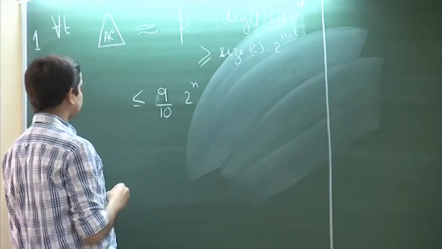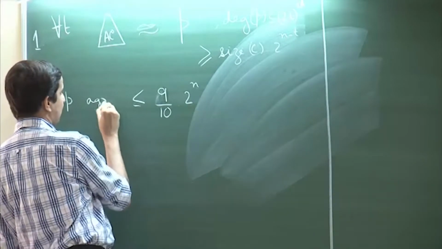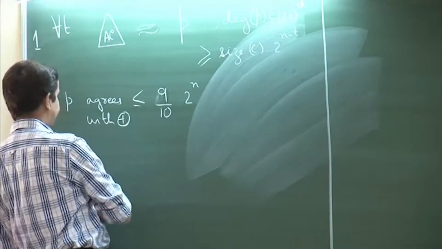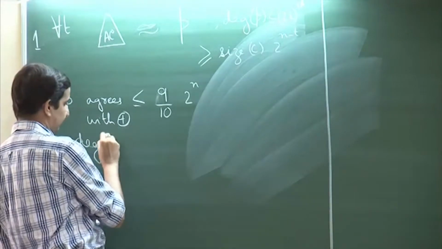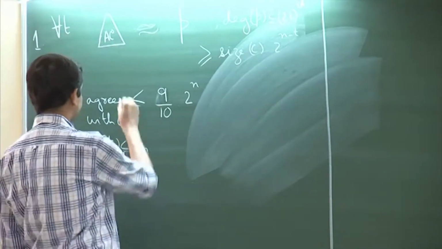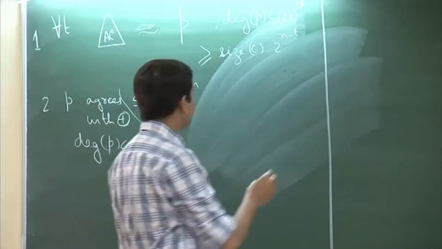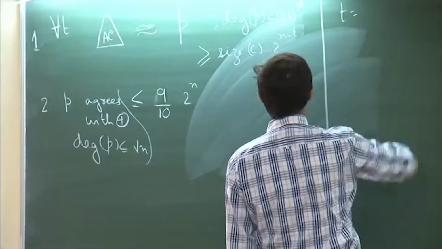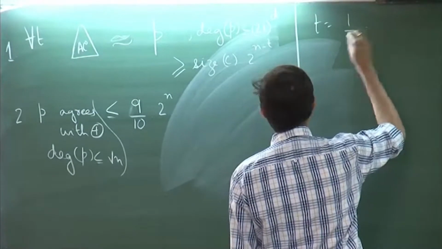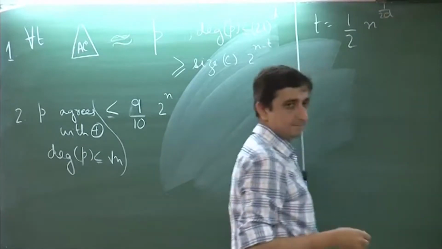So, P agrees with parity, where the degree of P is less than root n. So, this is what we had. Now it is easy to combine these two lemmas. What we do is we just set t equal to half of n to the power 1 over 2d.